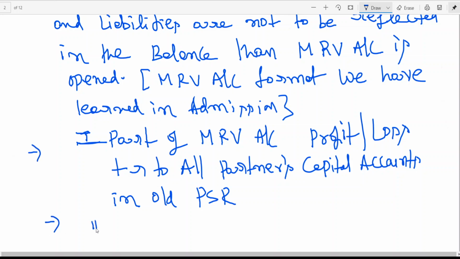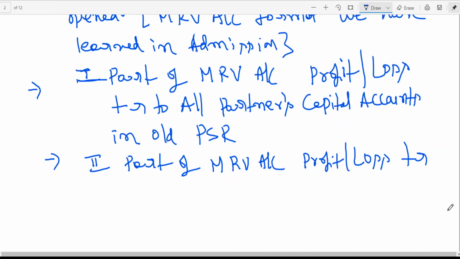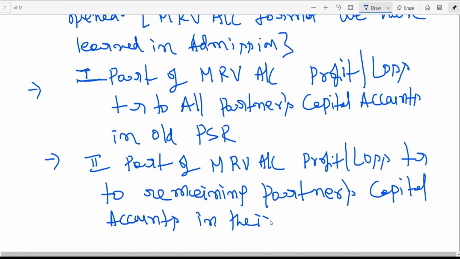Then the second part of the memorandum revaluation account, profit or loss, is transferred to the remaining partners' capital accounts in their new profit sharing ratio.